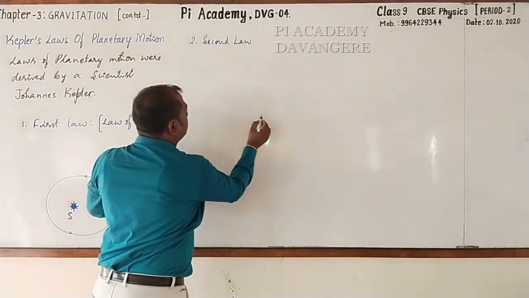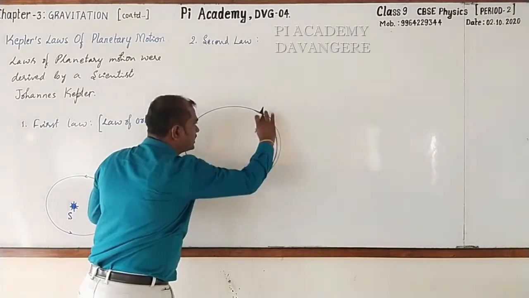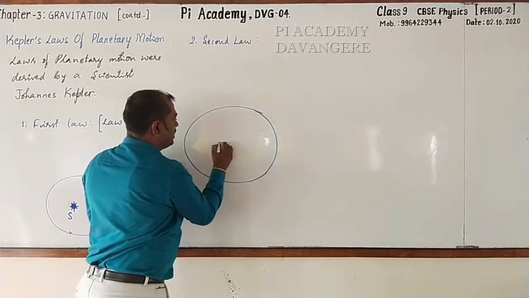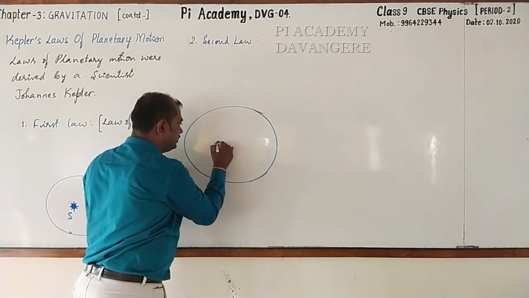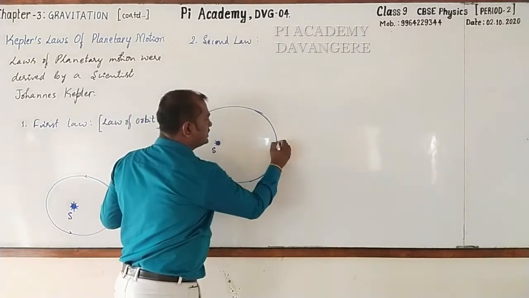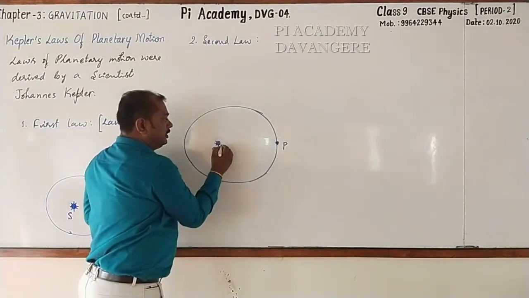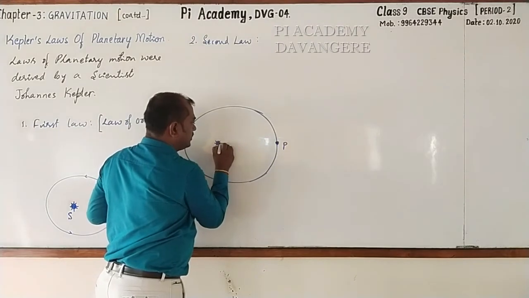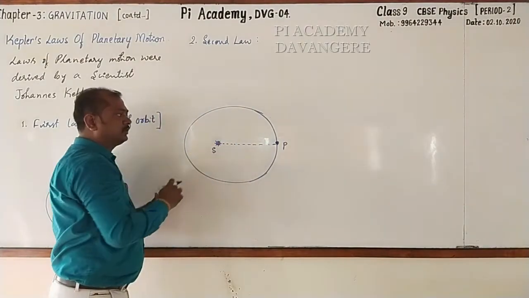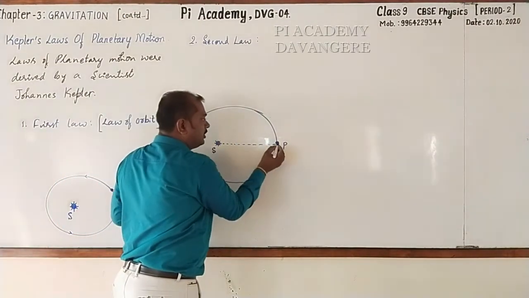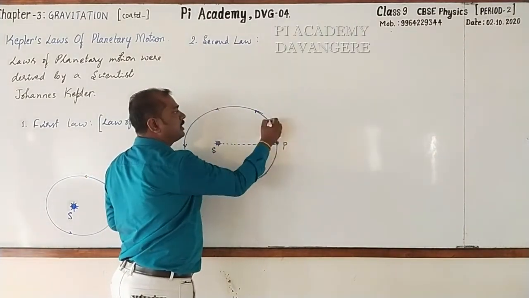Observe again. Here I'll draw the elliptical orbit. This is the elliptical orbit. It has two centers and they are called foci, and the sun is situated at one of the two foci, and this is the position of the planet. Look here. Here I am going to take the distance between sun and the planet. I have shown that with a dotted line. And the planet will start moving in the elliptical orbit. It may cover some distance.